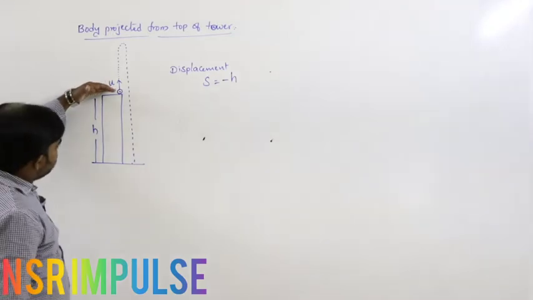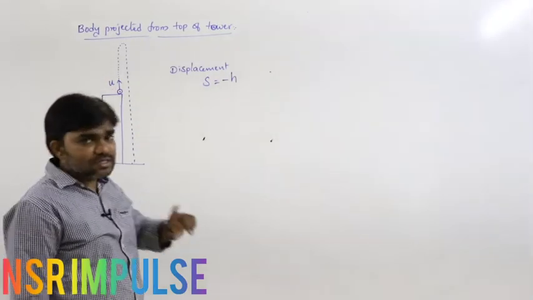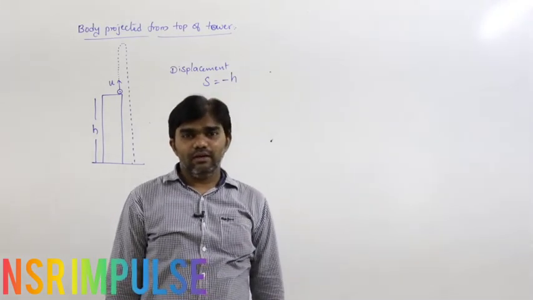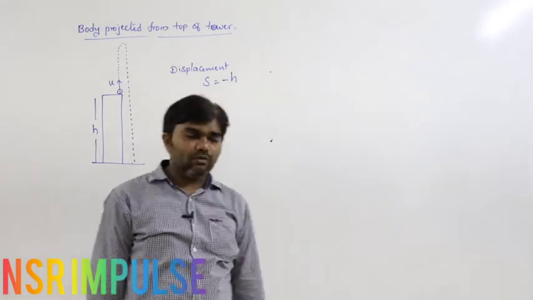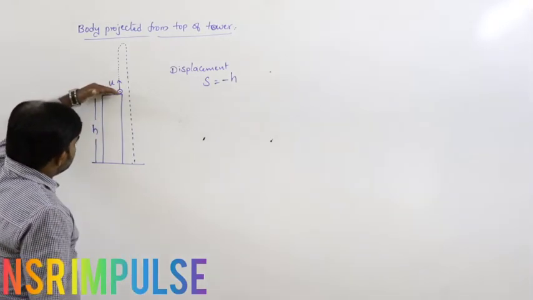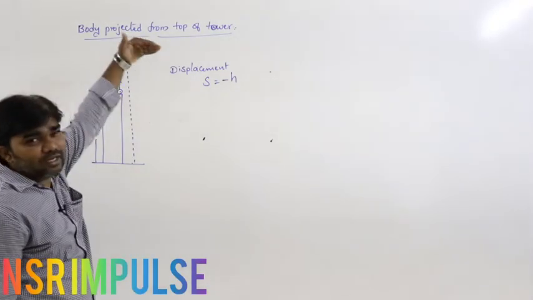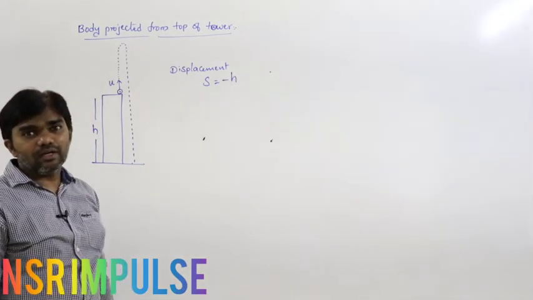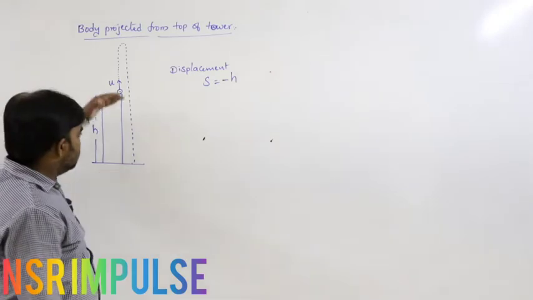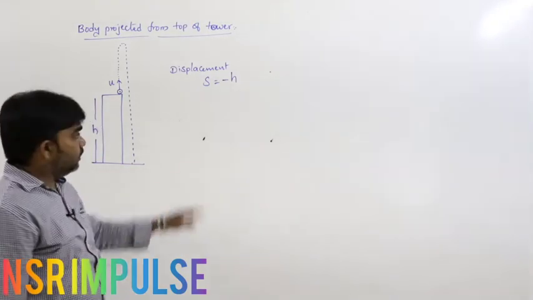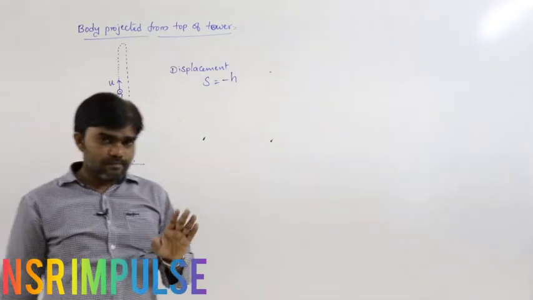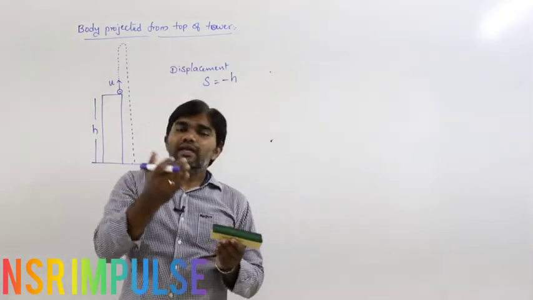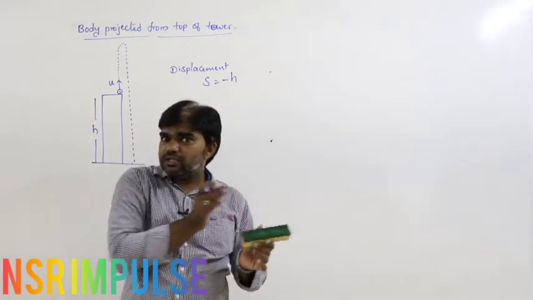Here we are considering whether displacement is a scalar or a vector. Displacement must be a vector quantity. So if the body is projected upwards, that means the upward direction we are considering positive. That means the downward direction must be negative. If it is a vector quantity, it means in one direction it must be positive, and in exactly the opposite direction it must be negative.